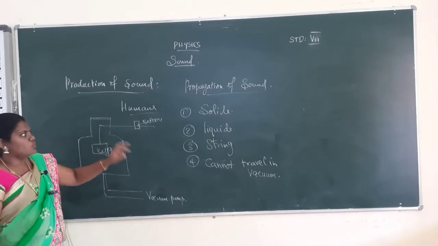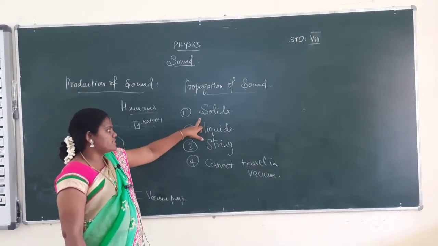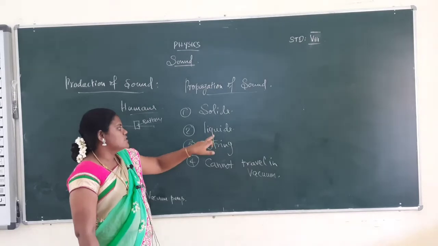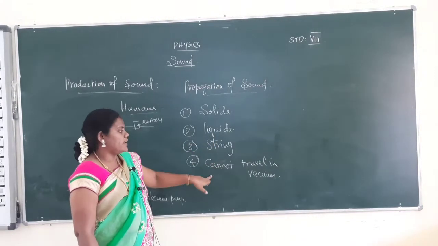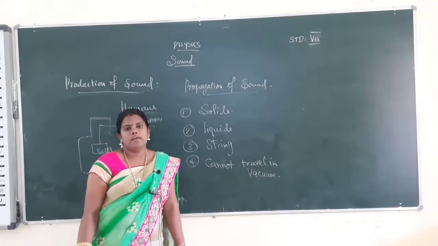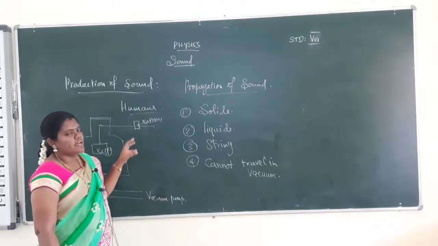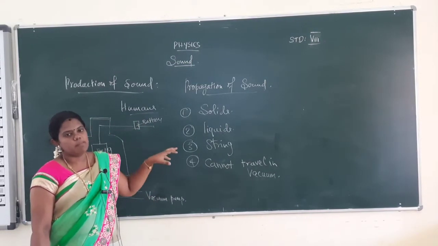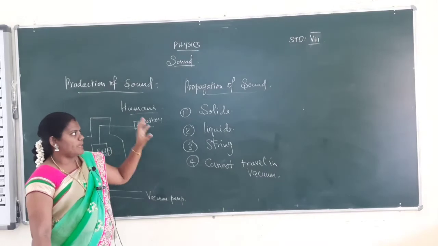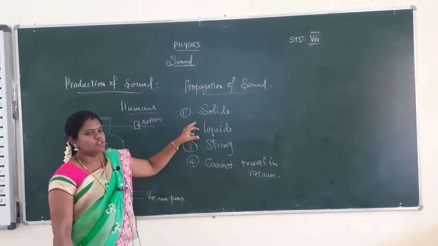So sound can propagate through solids, and sound can travel through liquids. Sound can travel through string but cannot travel in vacuum. So first, the production of sound: I explained some examples of the production and propagation of sounds. Sound can travel through solids.